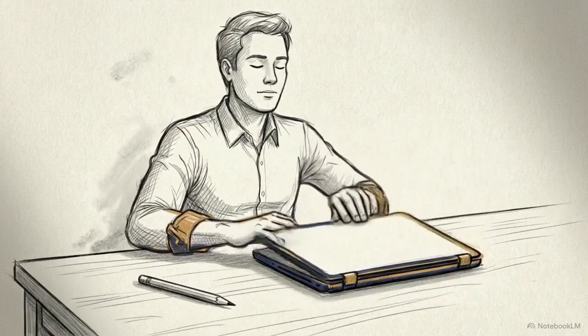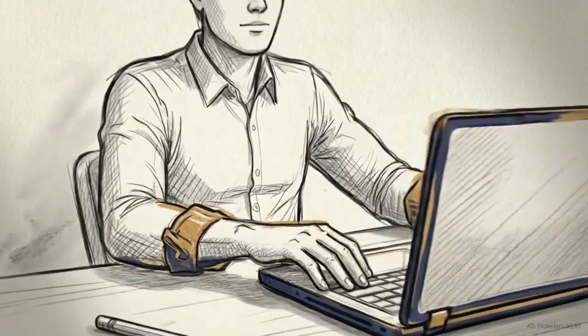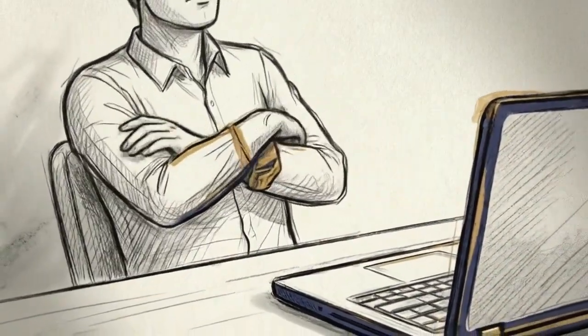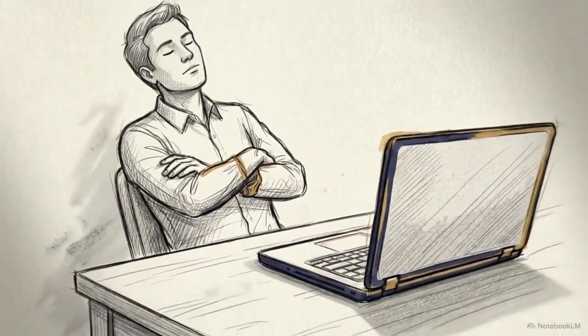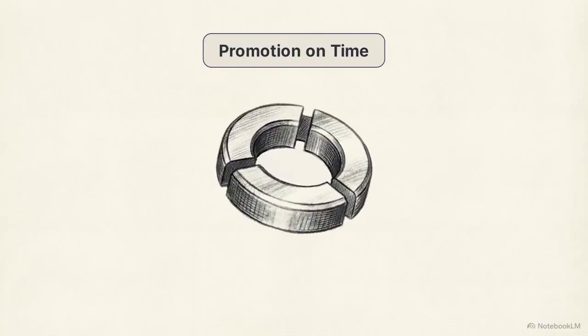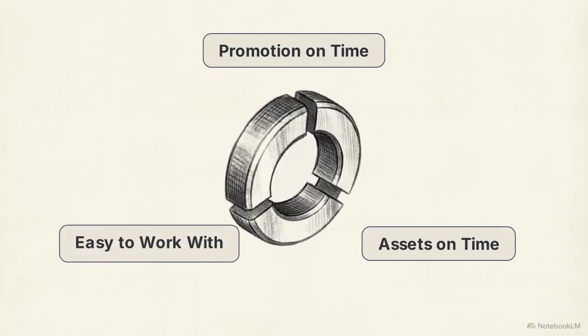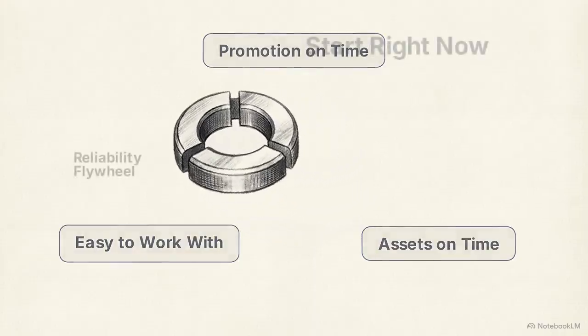Guest trainings, summits, and bundles offer a steady path for audience growth. But many creators treat these collaborations as single, isolated events, stopping completely. To generate continuous invites, you need the Reliability Flywheel. It operates on 3 actions: promoting on time, submitting clean assets, and acting as a low-stress partner.